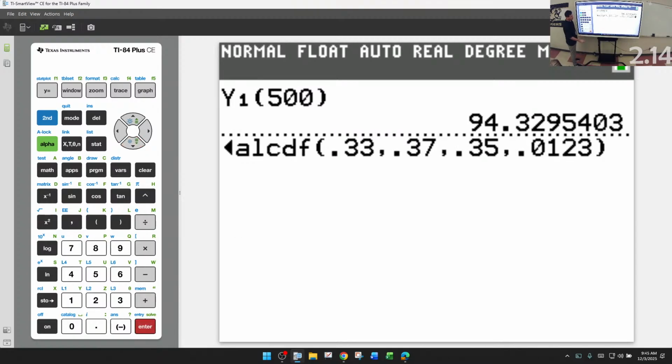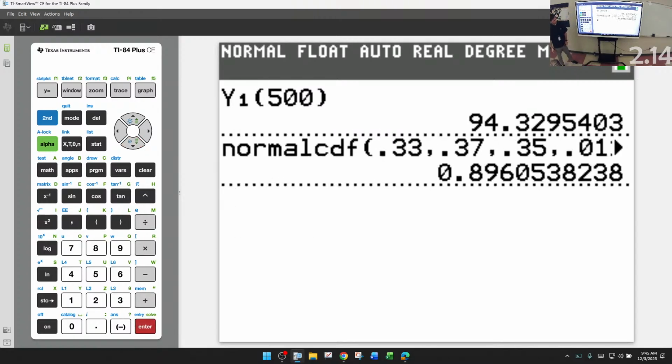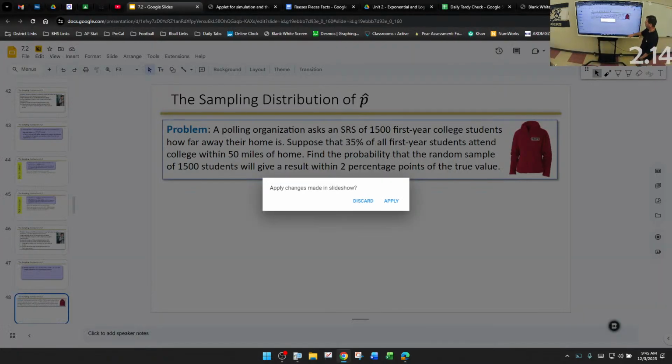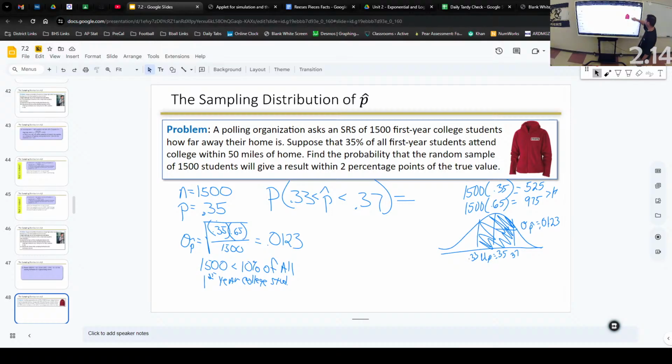Paste it. Answer: 90%, 89.6%, whatever you want to put. Apply. Make it big.